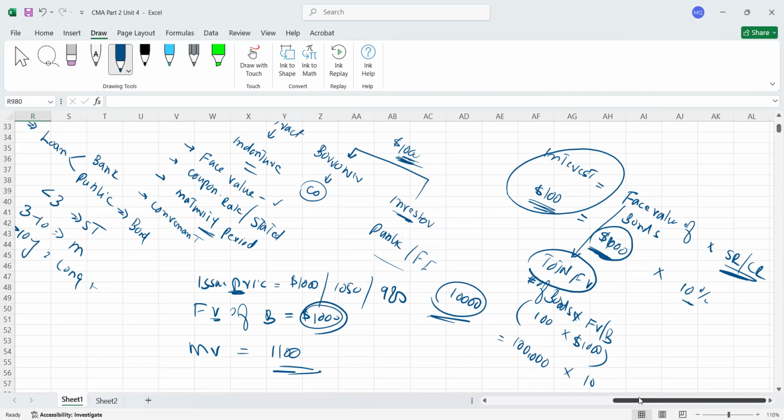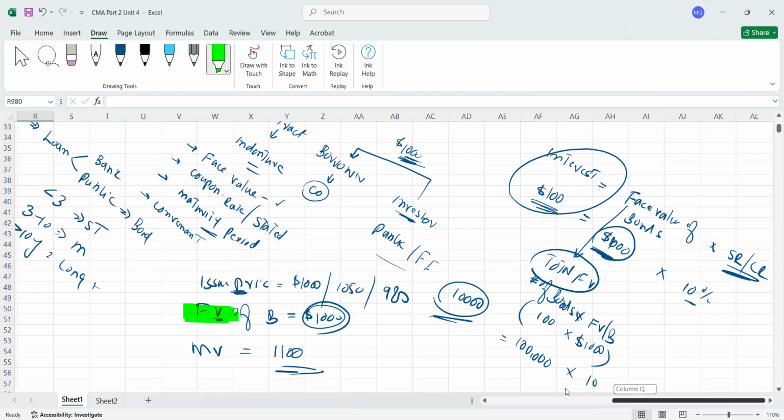That's called the market value. Now, why am I explaining these terminologies? The reason is that whenever you calculate the interest, make sure you are using the face value of the bond. Please, never ever calculate the interest on the issue price or on the market value. Always use the face value, because market value or issue price could be different than face value.